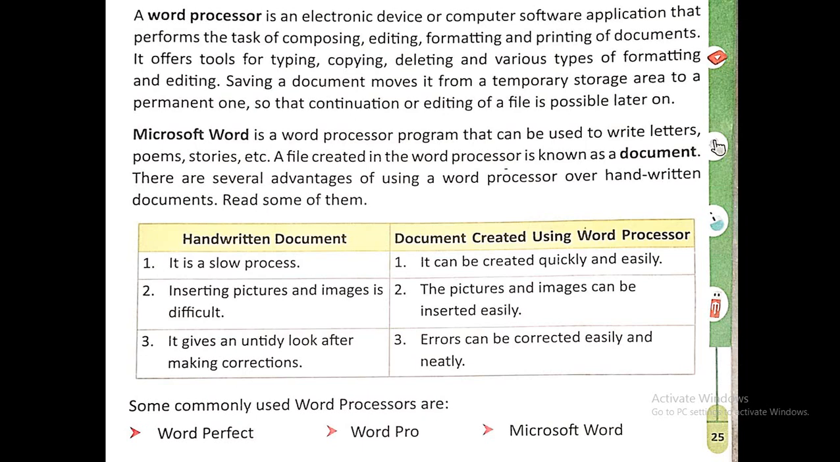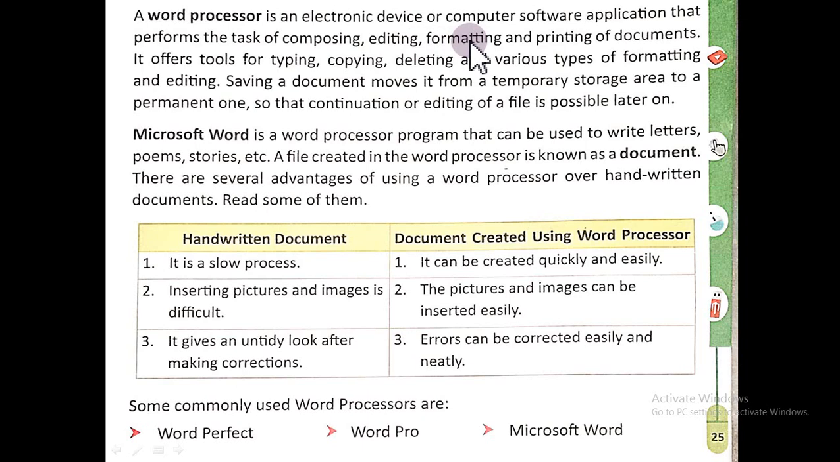A word processor is an electronic device or computer software application that performs the task of composing, editing, formatting and printing of documents. Composing means creating a document. Editing means making changes in our document.